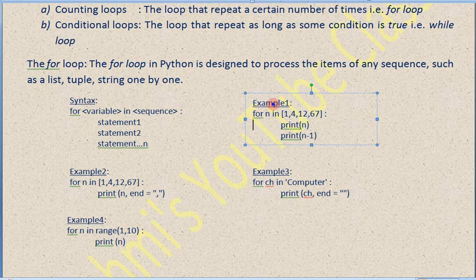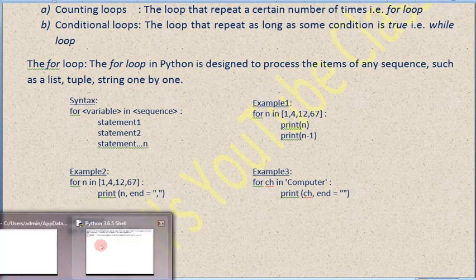In the first example, I explained how a series of random numbers can be printed after keeping them in a list type of variable. So using a for loop, how can we print them? Let's go to the Python editor to do this job.